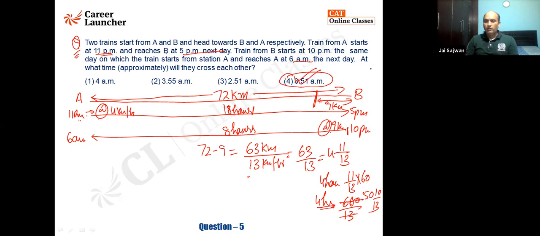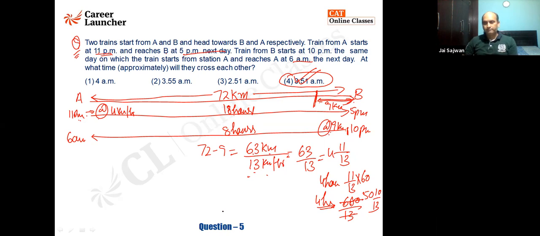Yes, Abhinav, you are right. Anyone else who wants to say something here? The reason is this started at 10 o'clock. I have already taken it as a 9-kilometer distance to be traveled. Now 63-kilometer travel at the rate of 13 kilometers per hour. So that is 4 hours plus something. That is 11 plus 4 is 3. 51 is the answer. Fine. Anyone, any query, please ask. Feel free.